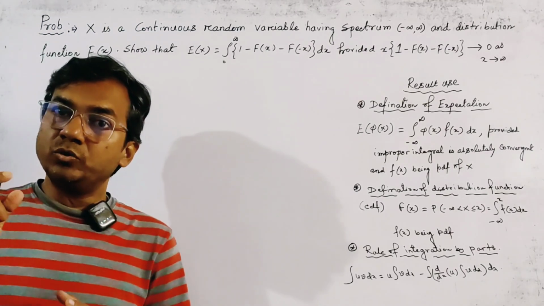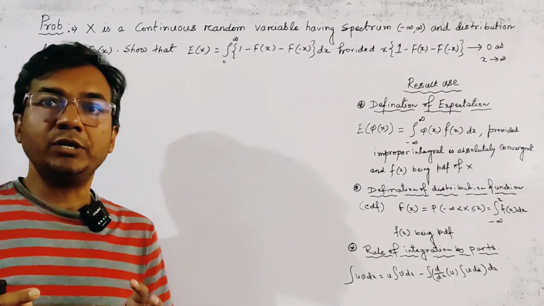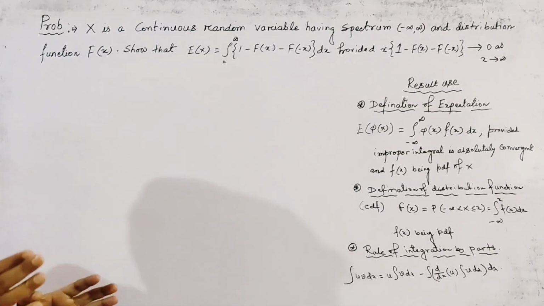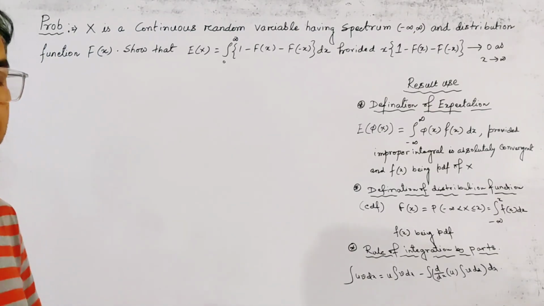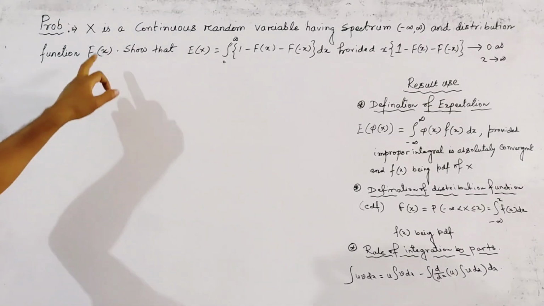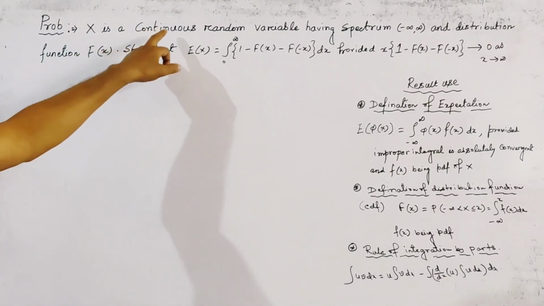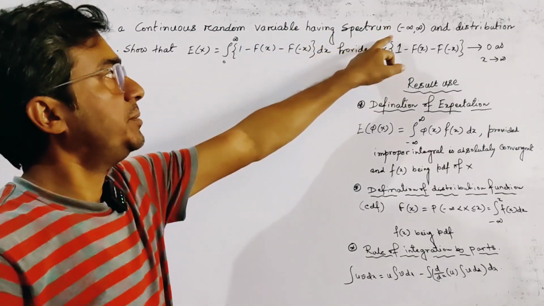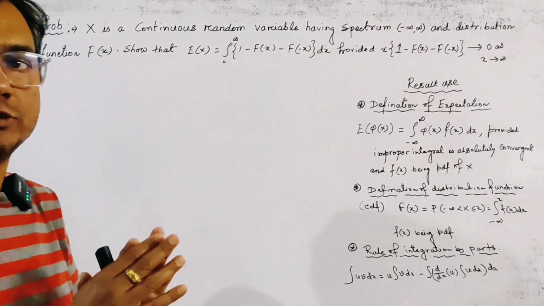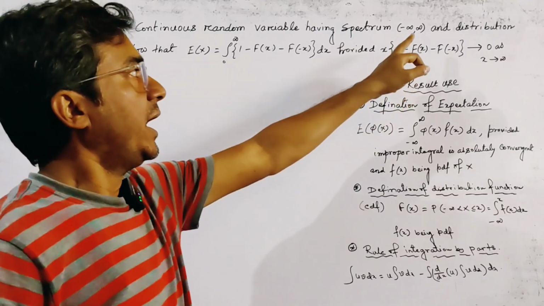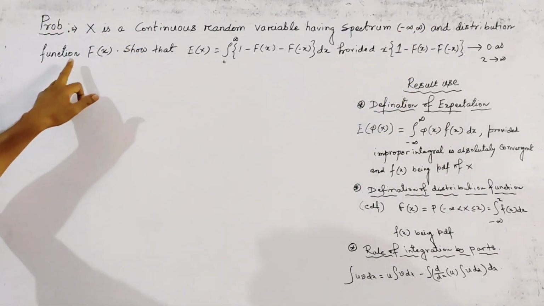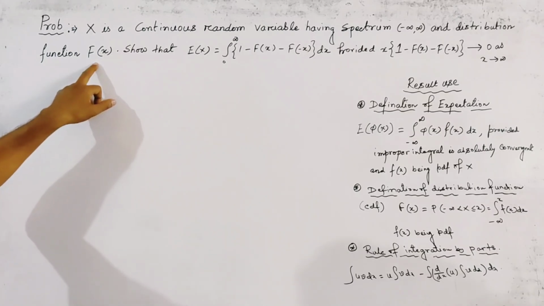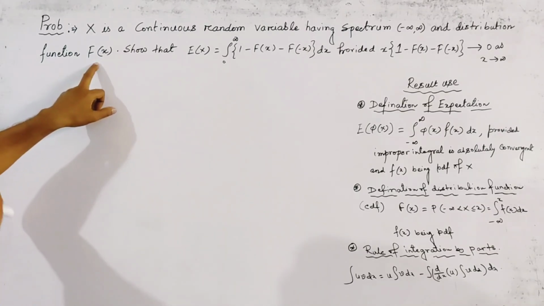Here we are going to discuss the solution of an important problem from mathematical expectation of probability. The problem is: given that x is a continuous random variable having spectrum minus infinity to infinity, that is, the spectrum is the whole real line, and the distribution function is given by capital F of x. This is the standard symbol of distribution function, also known as CDF.